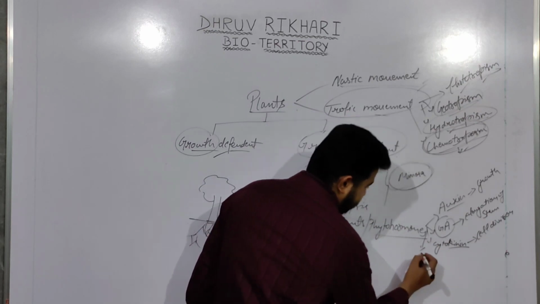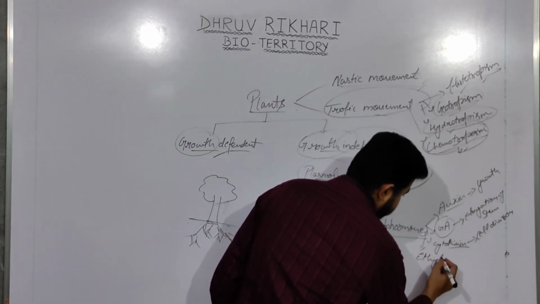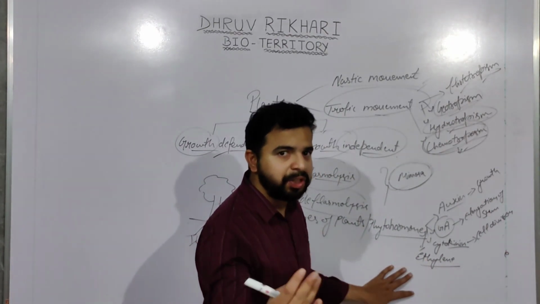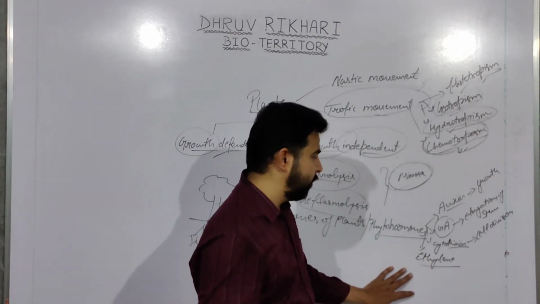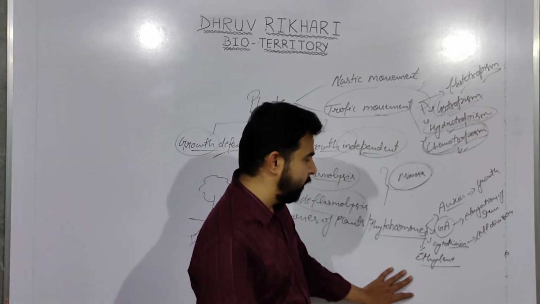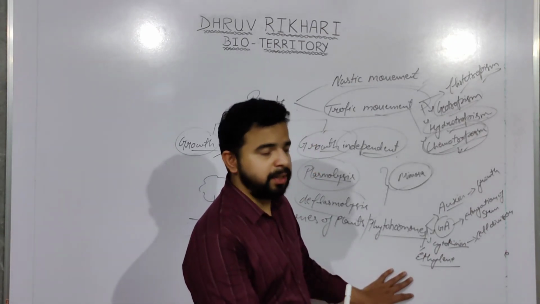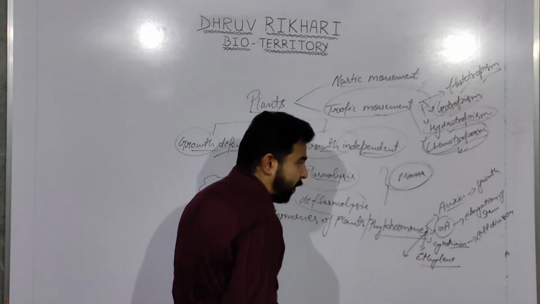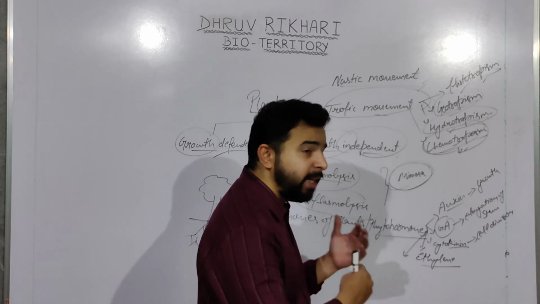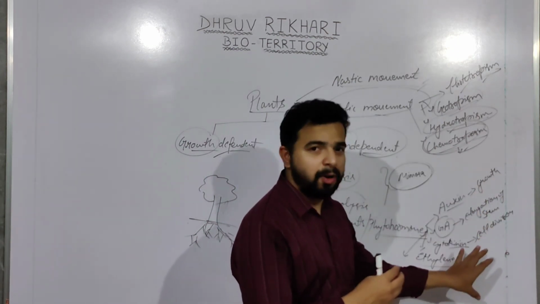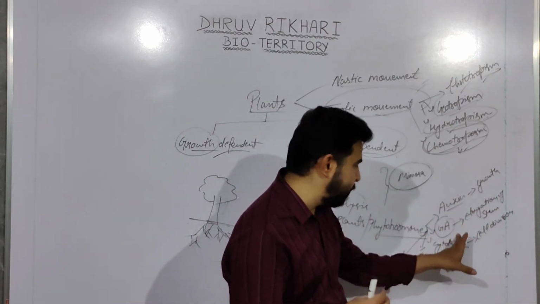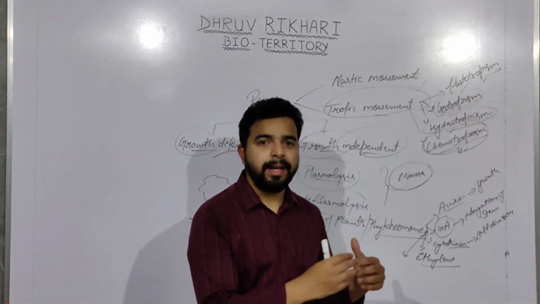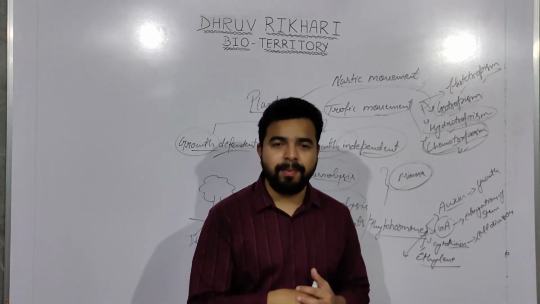Next very important is ethylene. Ethylene is again very important because these are the hormones which are ripening the fruits, and these are very essential hormones. And next very important one is the hormone which is inhibiting the activity of other hormones. Like we have seen auxin, gibberellic acid, cytokinin and ethylene. All these hormones are helping in the increase in growth and development of a plant.